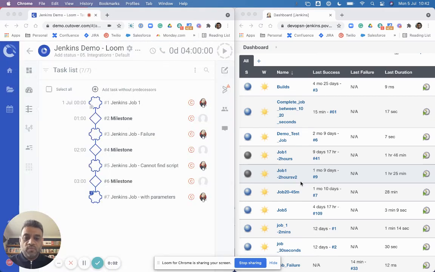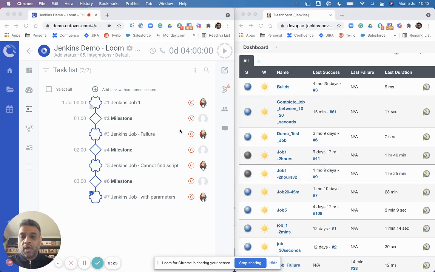Hi, just a quick Loom video to show you the integration between Cutover and Jenkins. I've got them side by side so you can see it happening in real time. But before I execute them, let me just show you what we're going to do. We've got an integration that we built, which allows us to automatically execute a job or sets of jobs within Jenkins, and we get the real-time response back, whether it passed or failed, and so on.